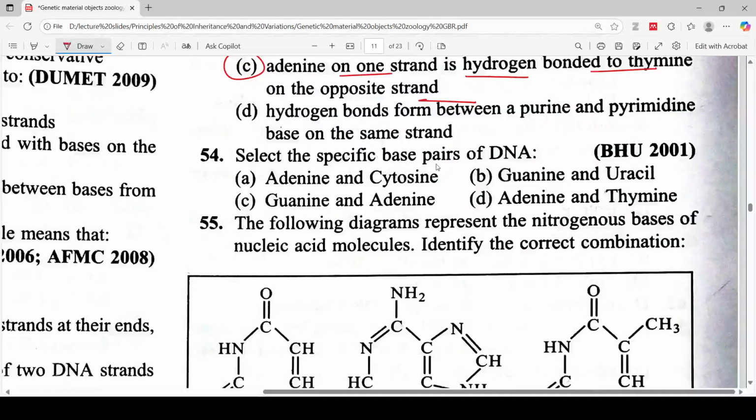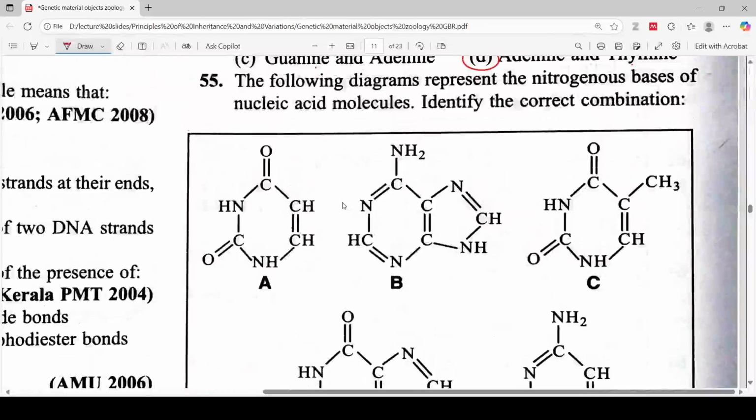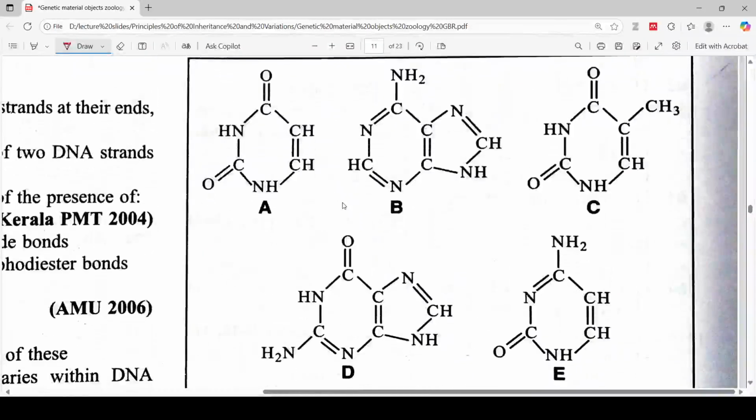Select the specific base pairs of DNA: adenine, cytosine, guanine, uracil, adenine, and thymine. So the correct answer for this question is option D. So let's look at the following diagram. Following diagrams are given, so you have to choose the correct answer.